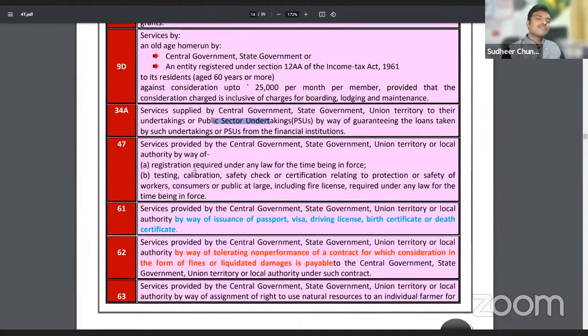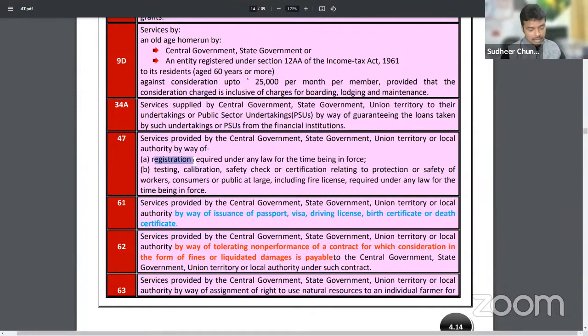Next, for the purpose of any registration, for example, to get an import-export license, we have to pay 500 rupees online to DGFT, the Director General of Foreign Trade. Not only that, for any registration under law, if government collects any charges, that is exempt.